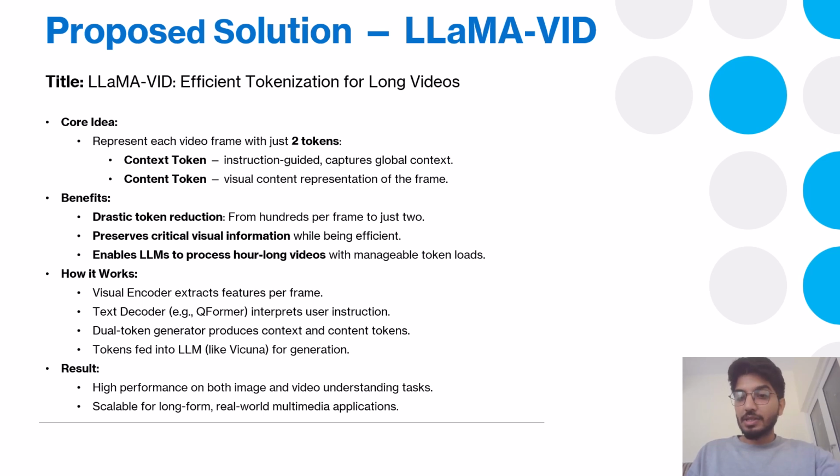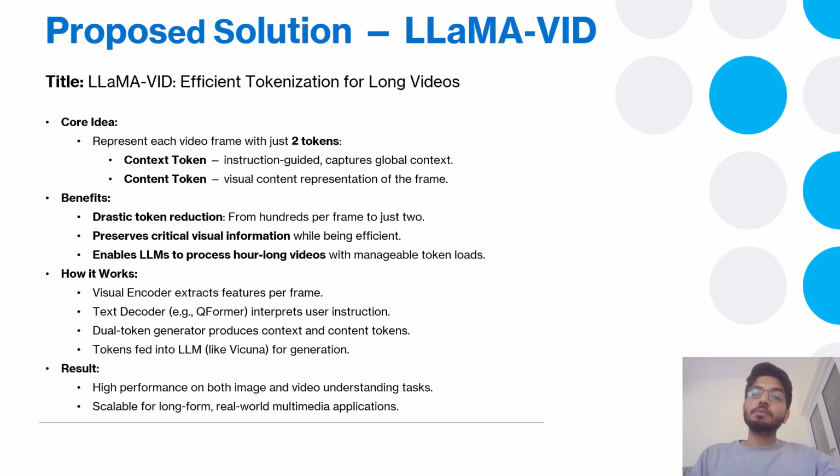And the content token summarizes the visual appearance of the frame, and the number of content tokens can be adjusted depending on the situation. This dual token design drastically reduces the token count while still preserving the critical information. For example, a video that would normally require hundreds of thousands of tokens can now be represented in just 2 tokens per frame.